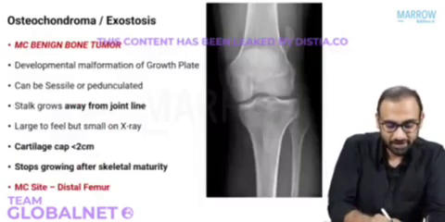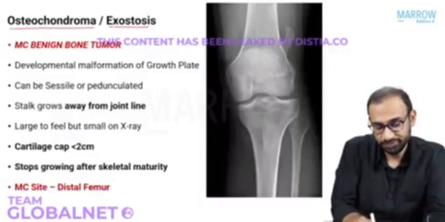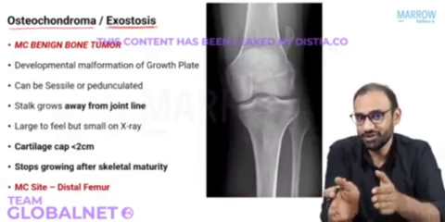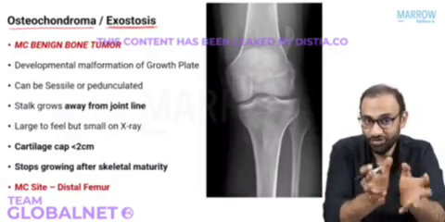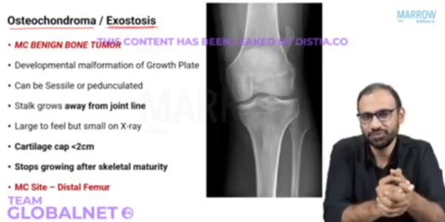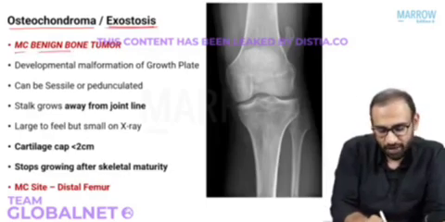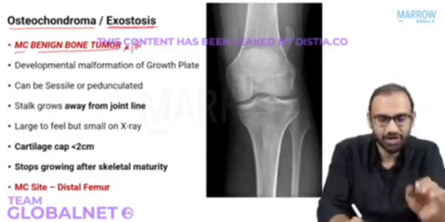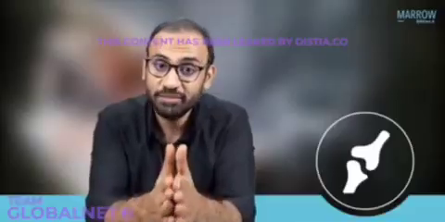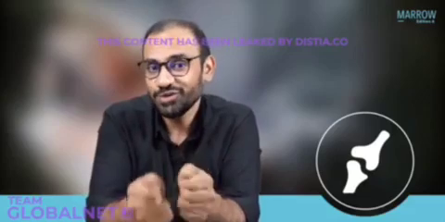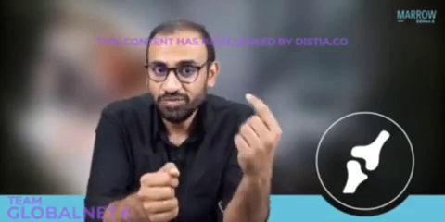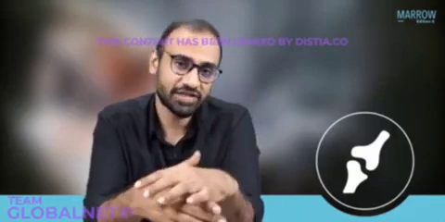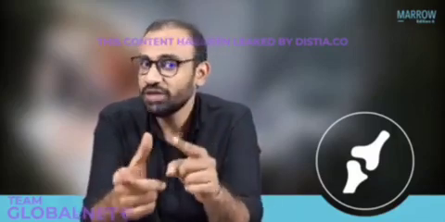Now the next topic we are discussing is osteochondroma. The one which was between tumor-like lesions and the actual tumor. Okay, so that orphan lesion that was sitting between the two. This is the most common benign bone tumor. Please remember this very, very important question. It is the most common benign bone tumor. But please remember, it is not an actual tumor because it stops growing after skeletal maturity. And since it stops growing after skeletal maturity, it cannot be a true tumor.